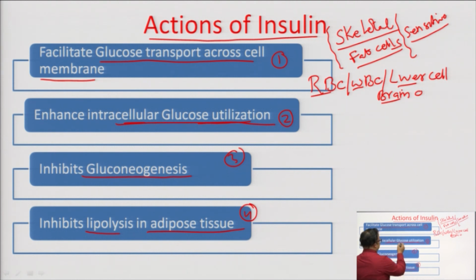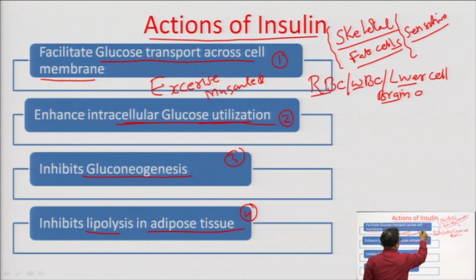Now, there is one word I am putting in front of you, that is exercise, related to the muscle cell. Now, why did I put this word here? It has a meaning. Muscular activity increases the entry of the glucose. Please listen to my words.